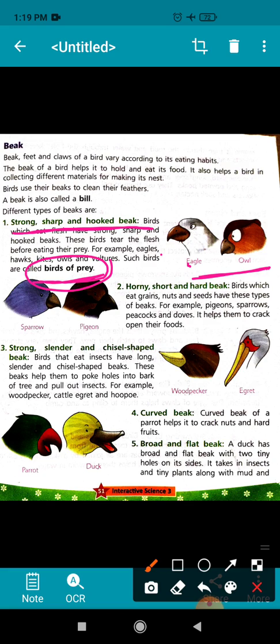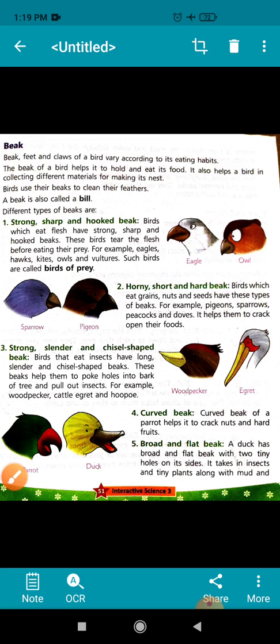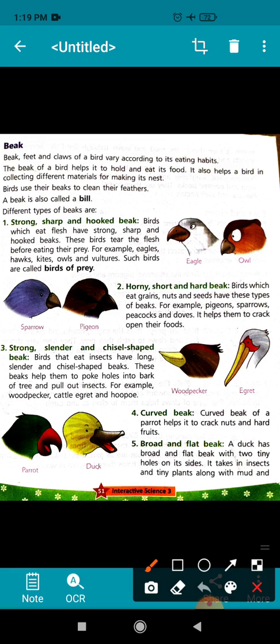Okay, now the second type of beak is horny, short and hard beak. Children, some birds are grain and seed eaters like sparrow and pigeon. They have a horny, short and hard beak that helps them to break and crush the seeds.